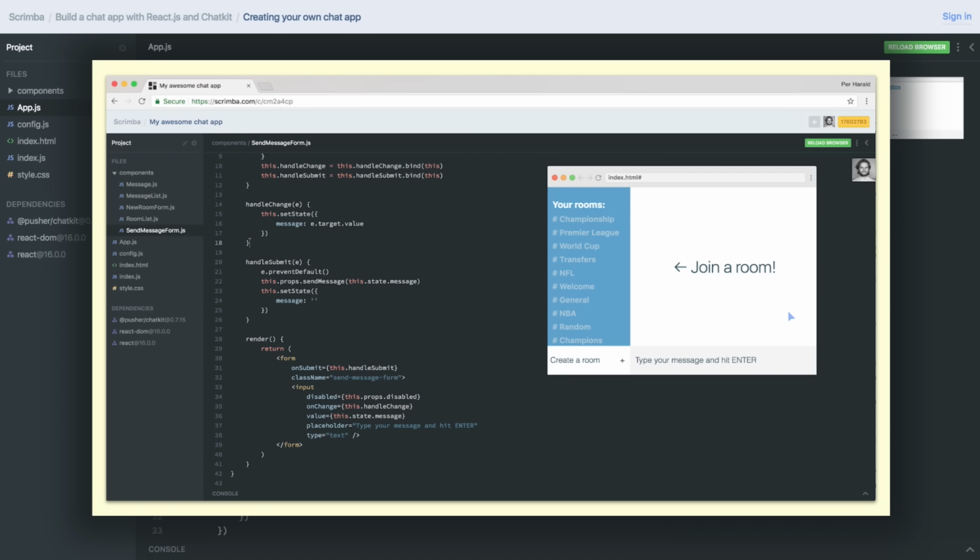And you might have to sign in if you haven't done so already, as this will be saved to your profile. You'll see your avatar here in the top right corner. And you can also find this playground from your own profile.